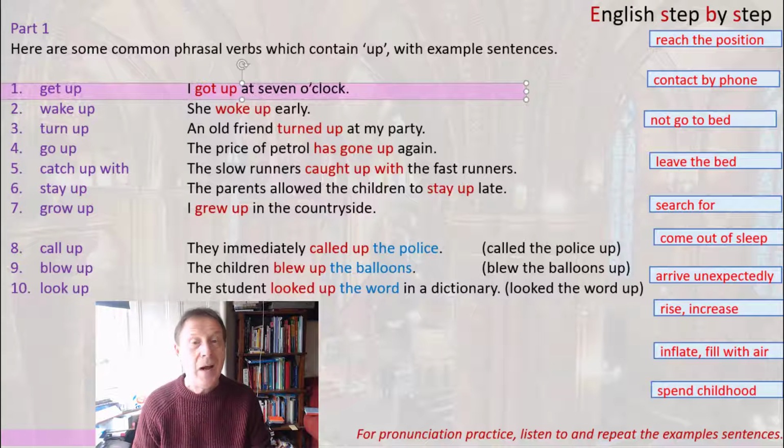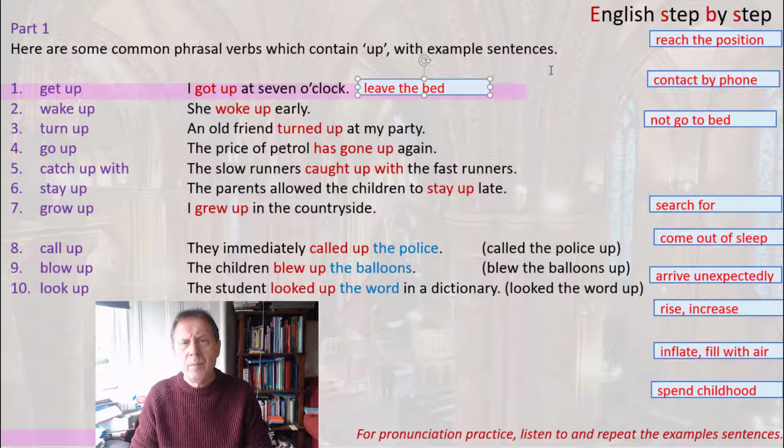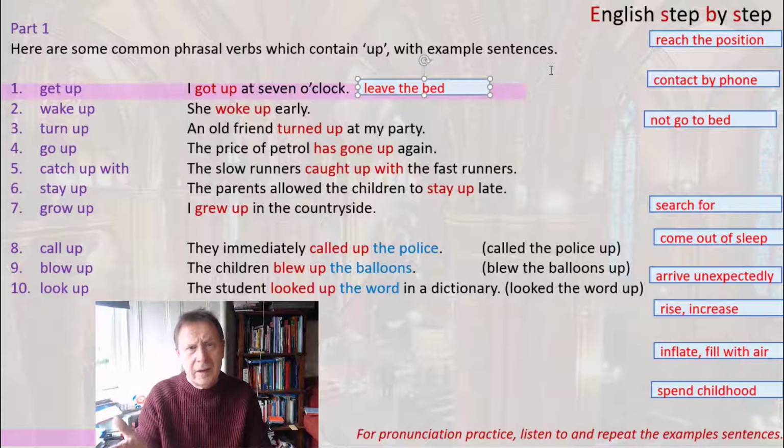Get up. I got up at 7 o'clock. Now, if you put this into other English words, you would have to say something like leave the bed. In other words, I left the bed, or I left my bed at 7 o'clock. Now, the word up suggests a movement up from a lying position. So, in that case, the word up is natural.